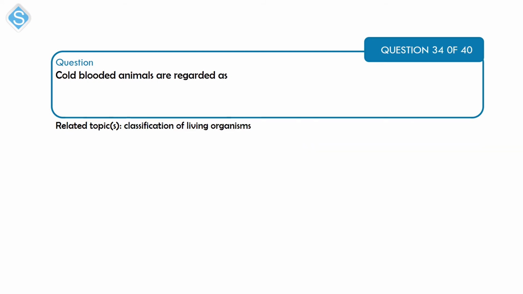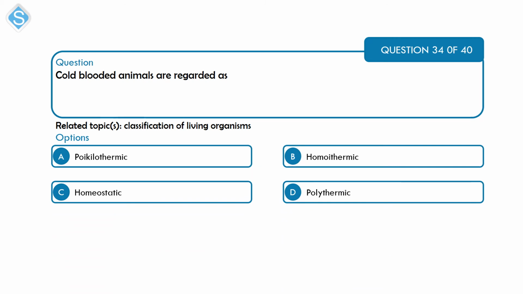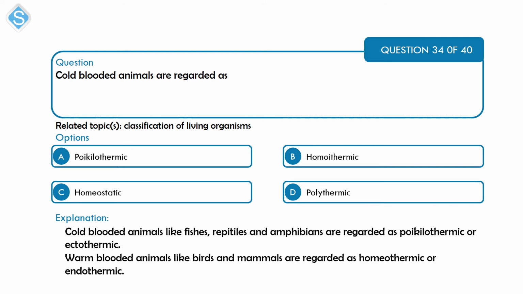Next is on classification of living organisms. Cold-blooded animals are regarded as A, poikilothermic, B, homoeothermic, C, homeostatic, and D, polythermic. Alright, cold-blooded animals like fishes and reptiles are regarded as poikilothermic. That's option A. While the warm-blooded animals like the birds and mammals are regarded as homoeothermic or endothermic.